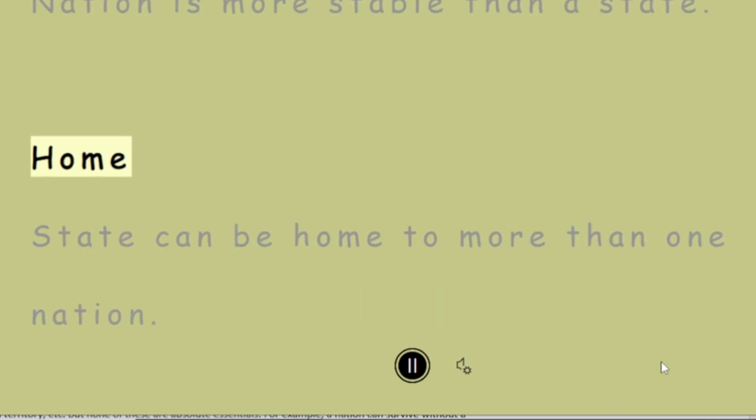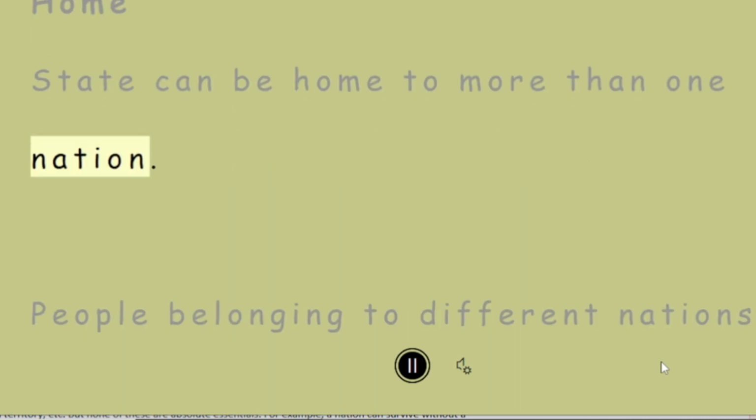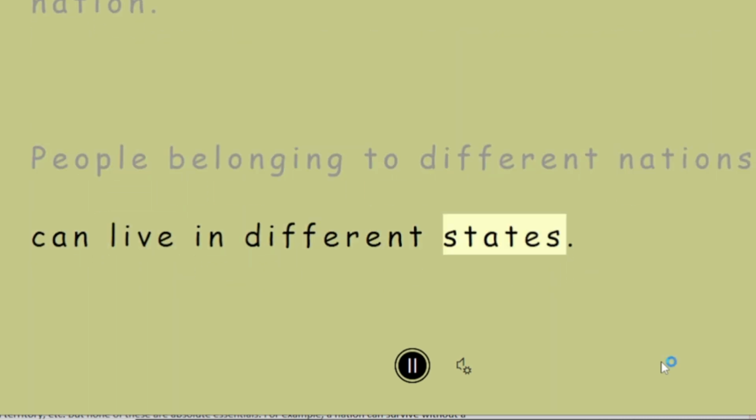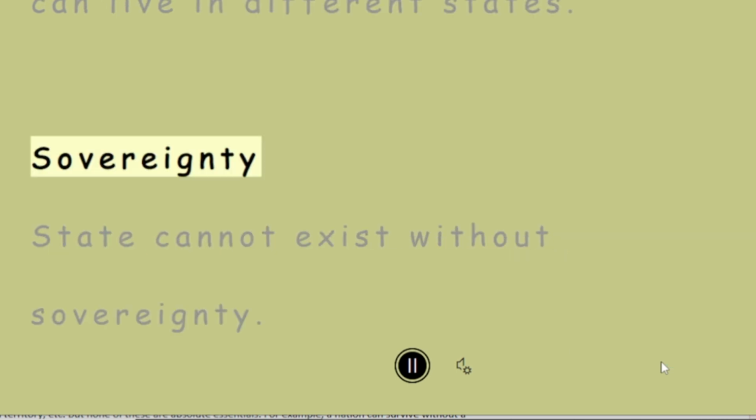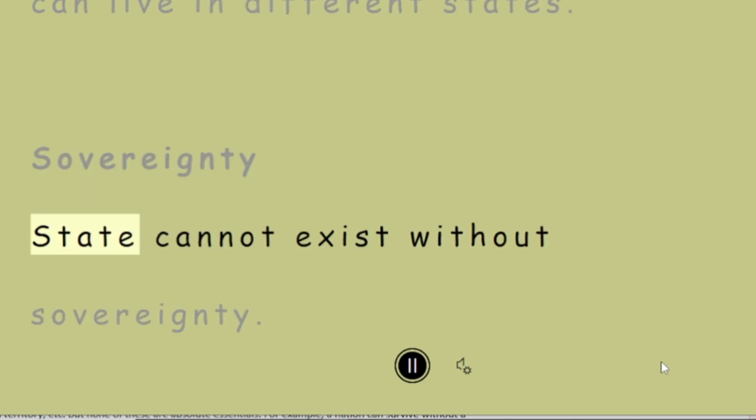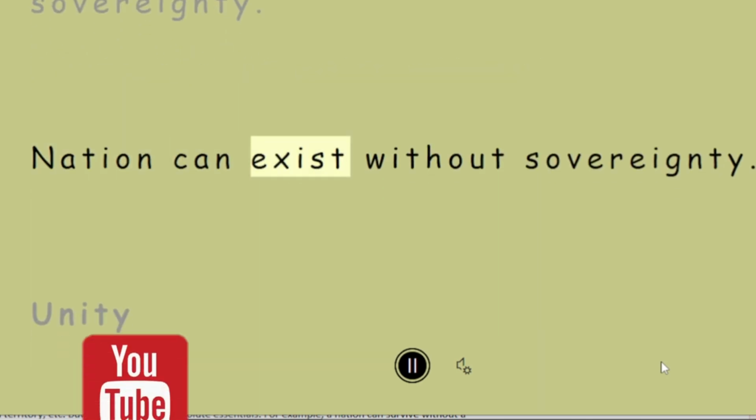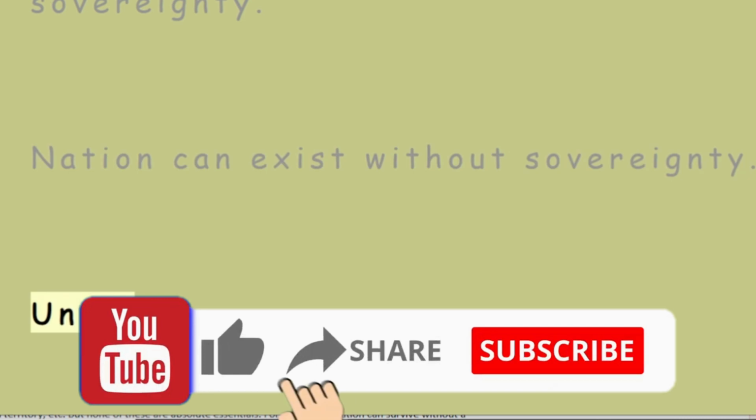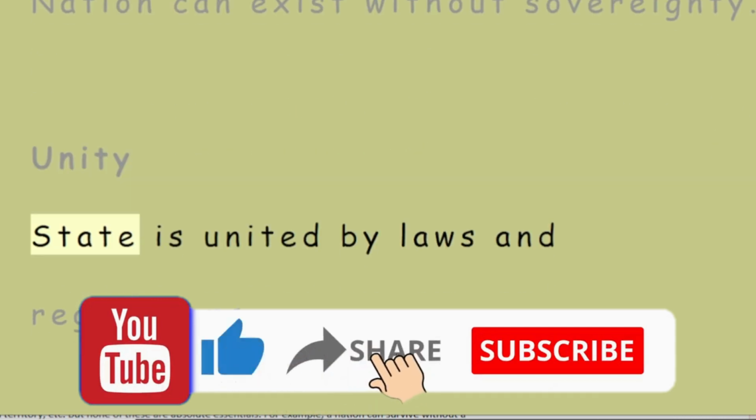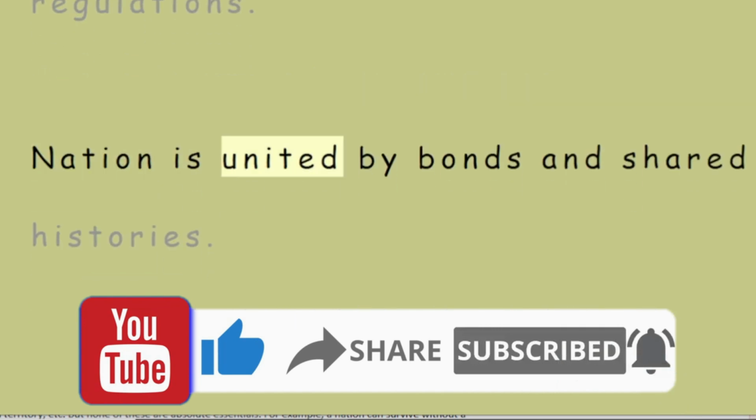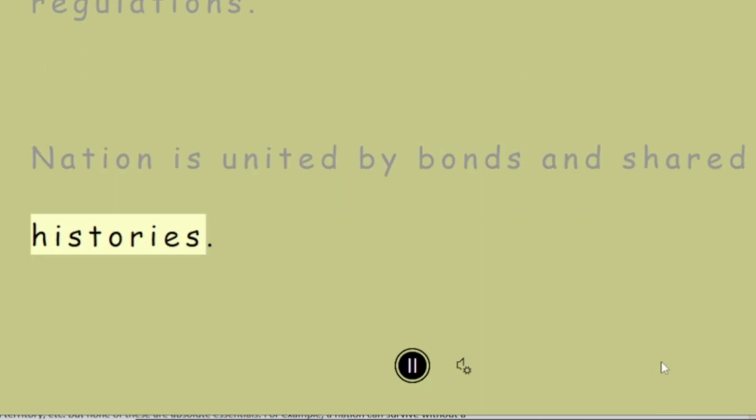Home. State can be home to more than one nation. People belonging to different nations can live in different states. Sovereignty. State cannot exist without sovereignty. Nation can exist without sovereignty. Unity. State is united by laws and regulations. Nation is united by bonds and shared histories.